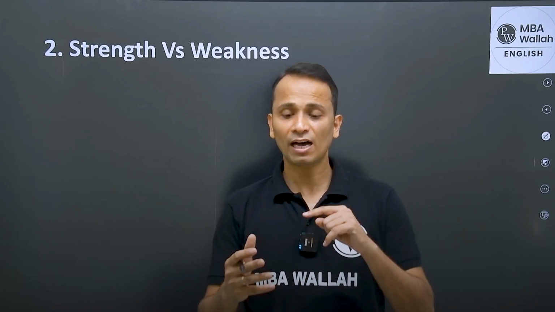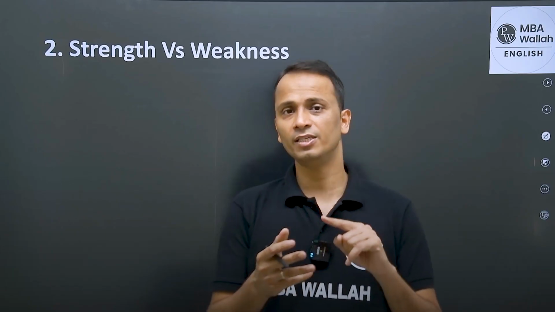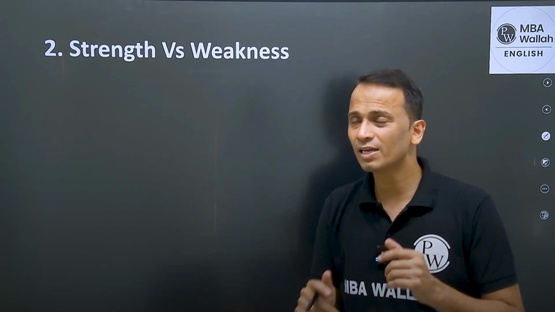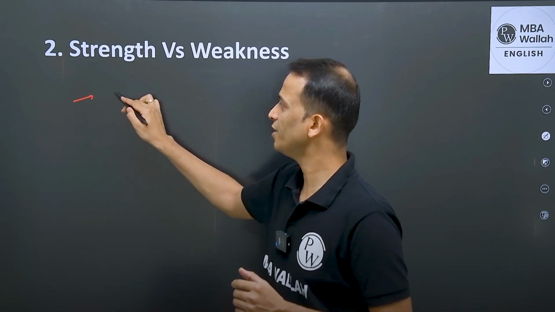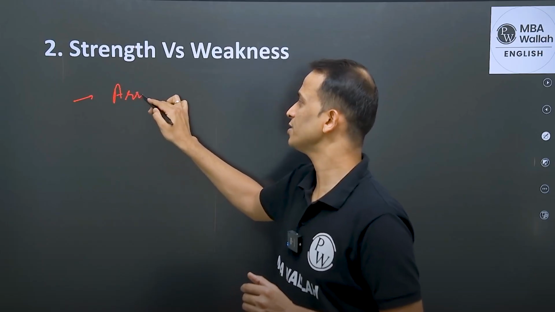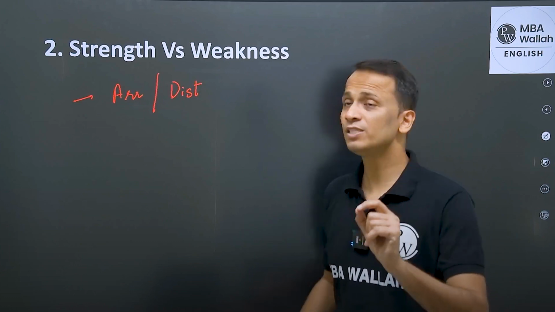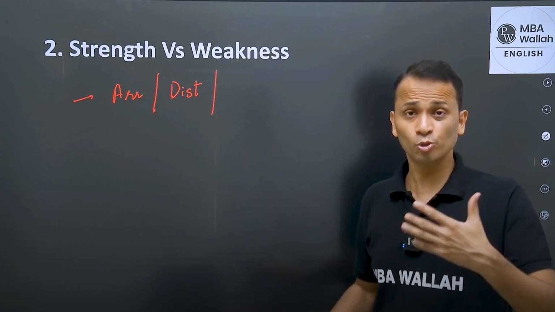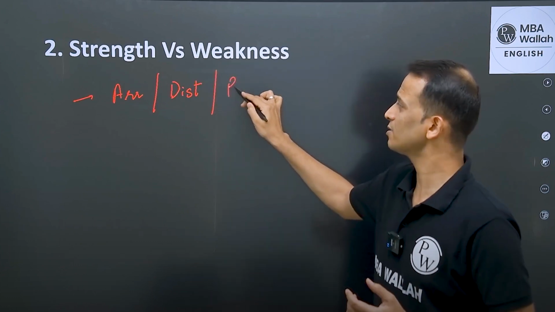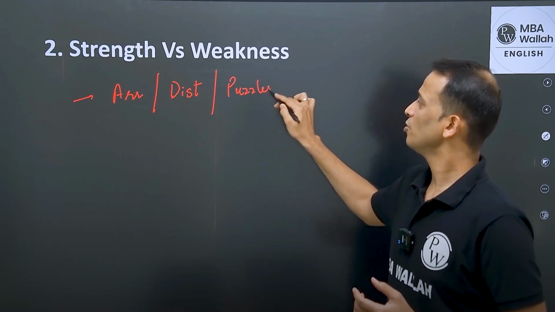Okay, so we have, starting from arrangements, distributions, selections, scheduling. Okay, so these are similar kinds of questions. So I'll mention here, let's say, arrangements, distributions. Distributions will also include puzzles, right?